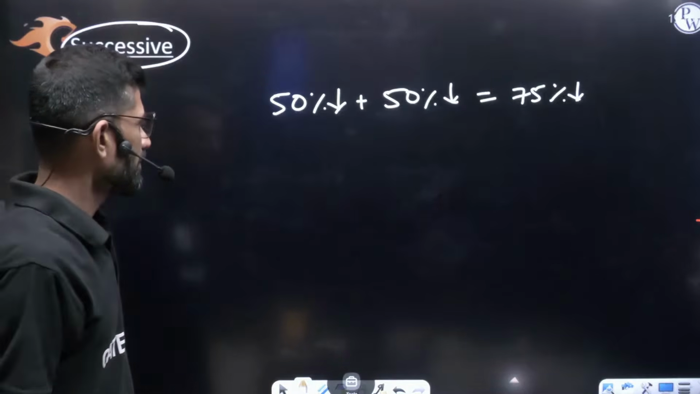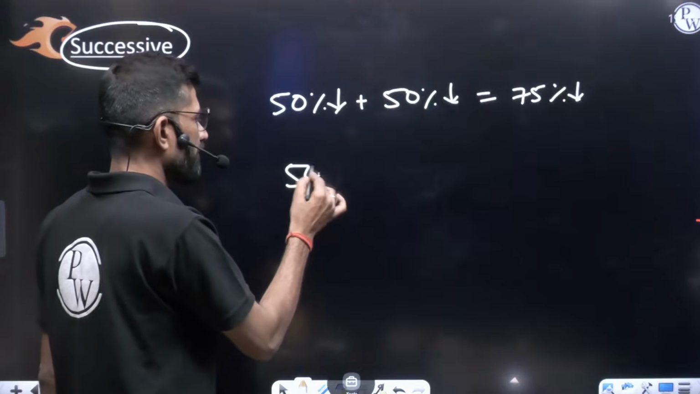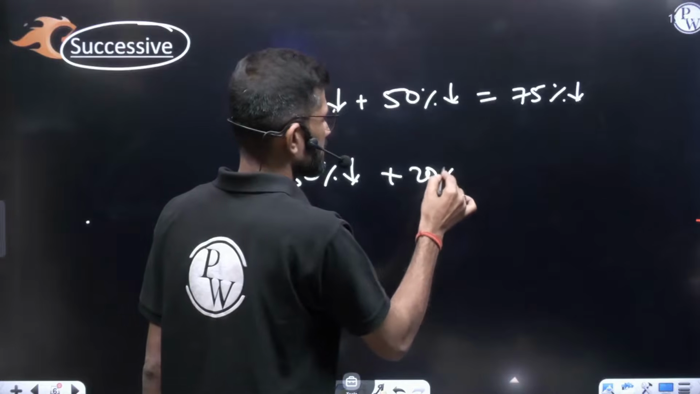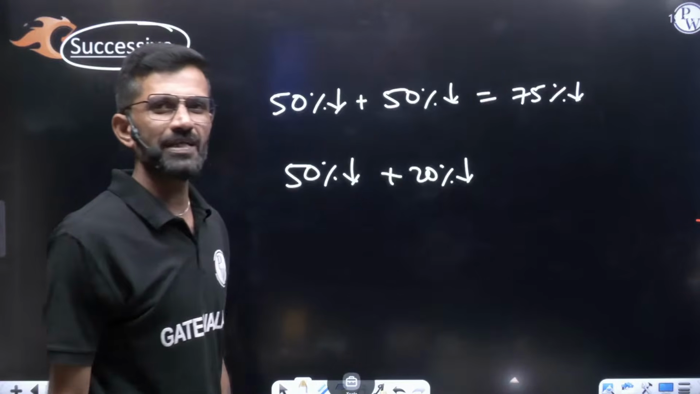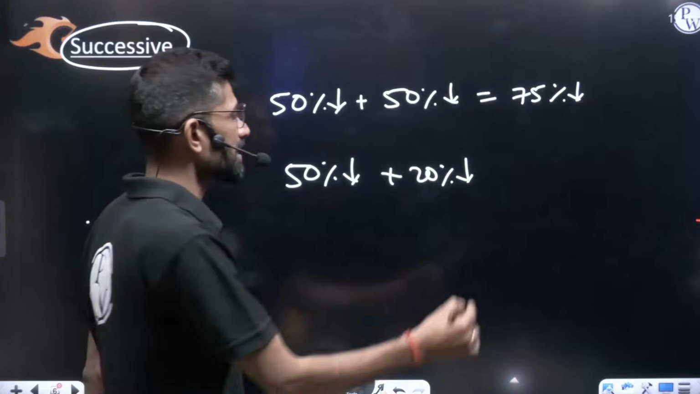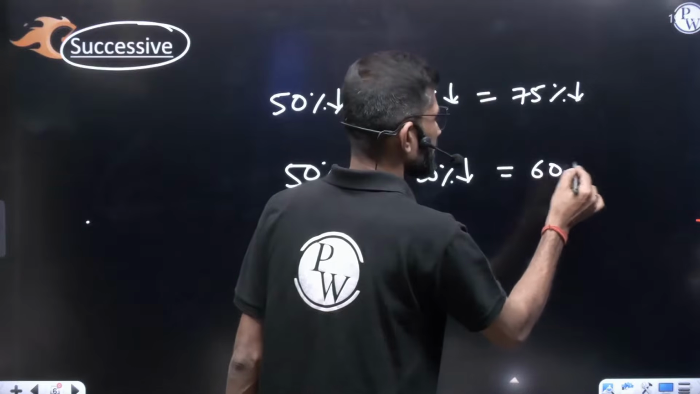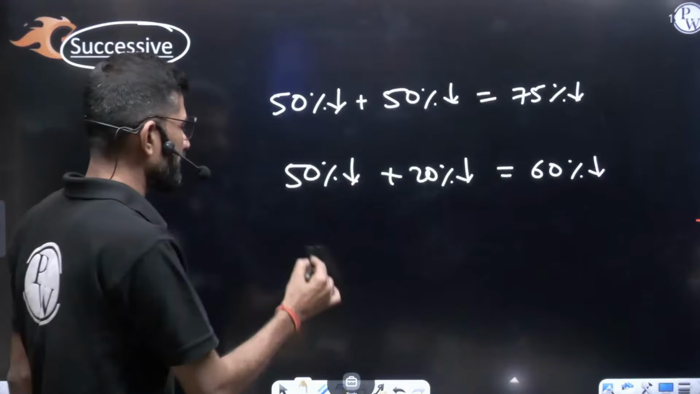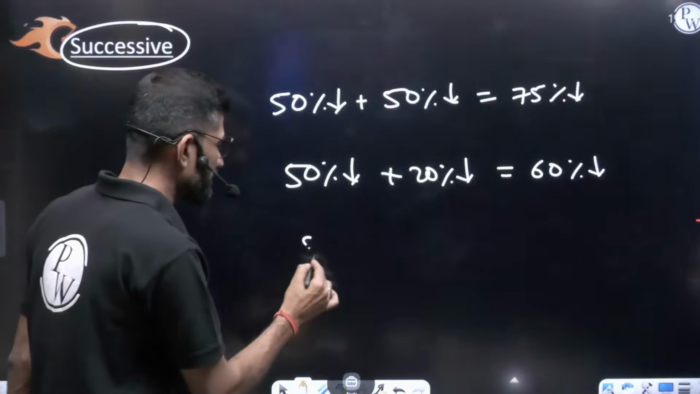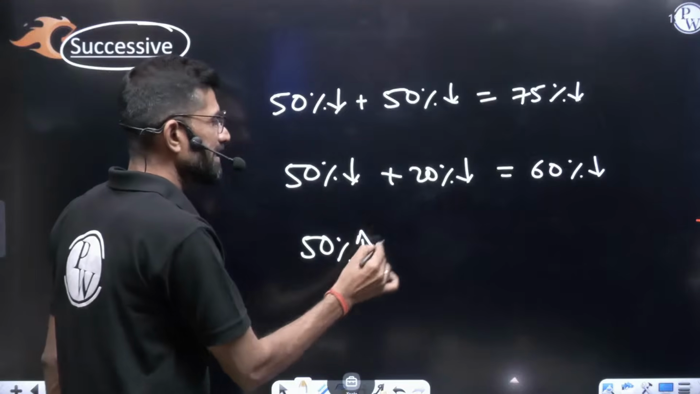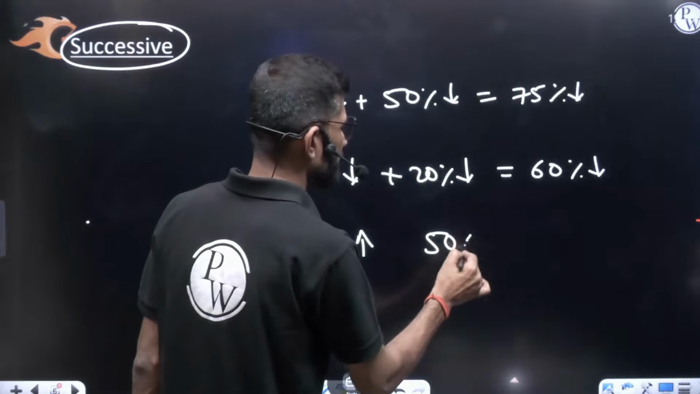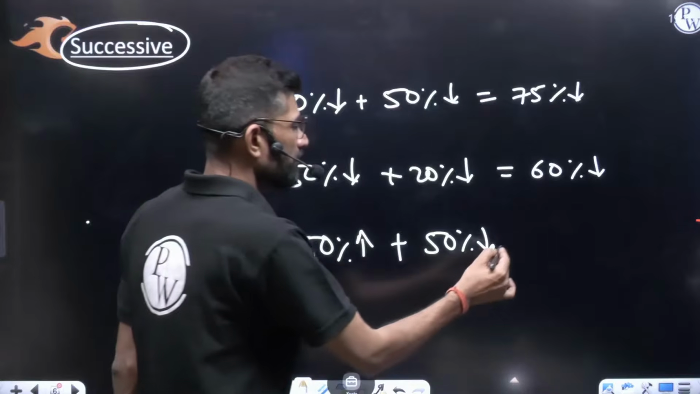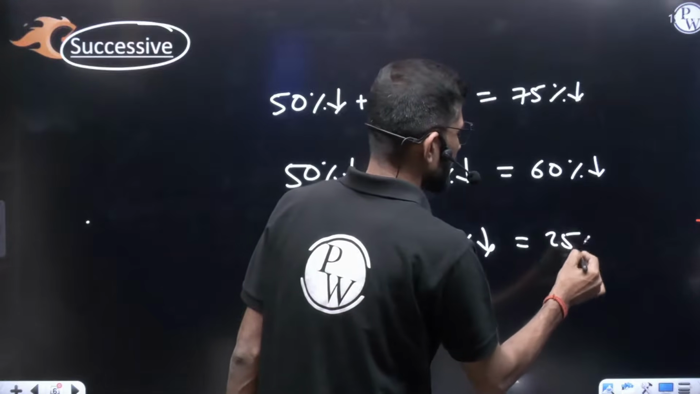Let's say shopkeeper said another offer, 50% discount, again in that 20% discount. So 50% plus 20% is not 70% discount, it is just 60% discount. Consider the price of the product increases by 50%. Increase by 50% first year, and second year again the product rate decreases by 50%. So overall what will be the change in the product rate? The product will overall decrease by 25%.